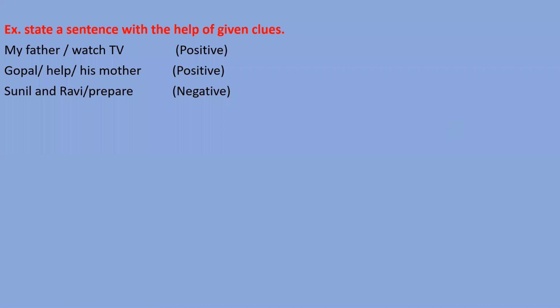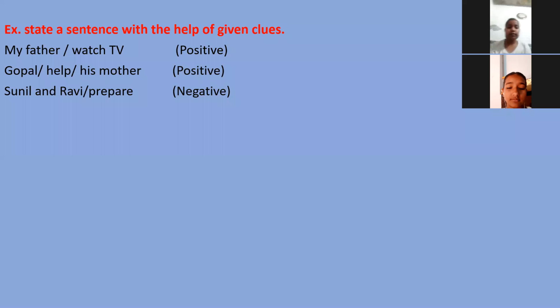Good morning, sir. Good morning. Start the video first. Sunil and Ravi will not be preparing food. Very good. Right answer.